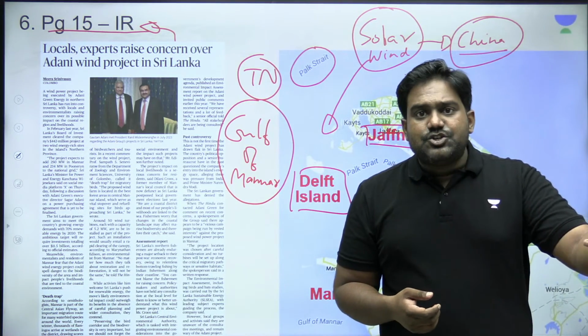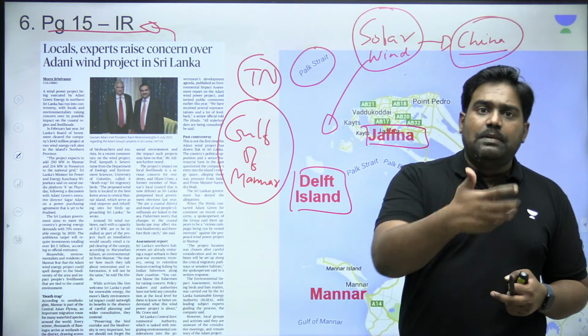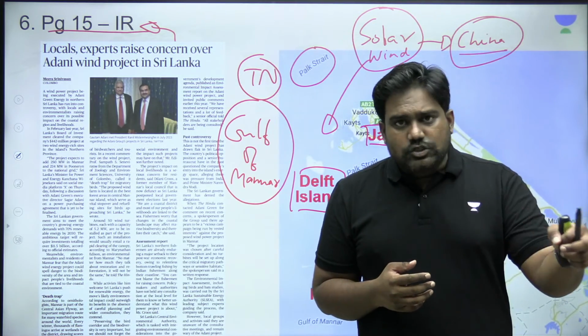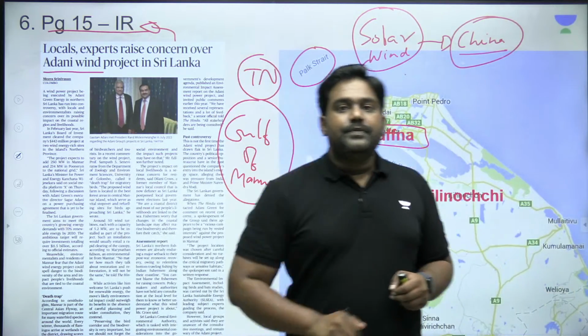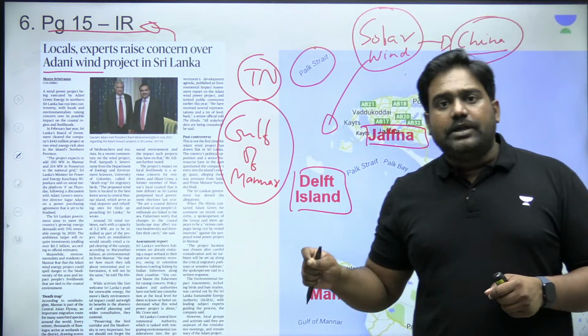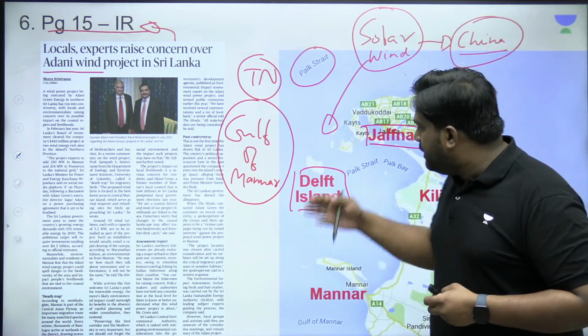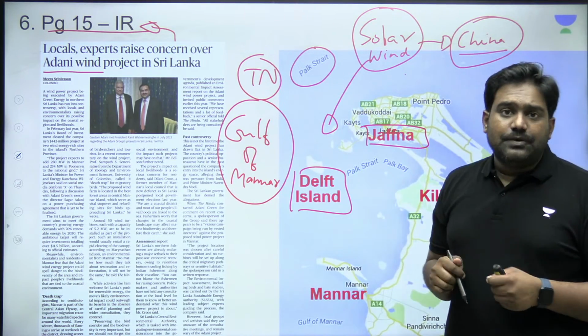Thanks to the economic crisis in Sri Lanka, the Rajapaksa brothers were thrown out, and India gave almost $4 billion in assistance, which gave India leverage over Sri Lanka as well. So the next Sri Lankan government awarded this project to India's Adani group. The Adani group is executing an offshore wind project, that is, wind turbines are being set up in the offshore facilities around the Delft and Jaffna region.